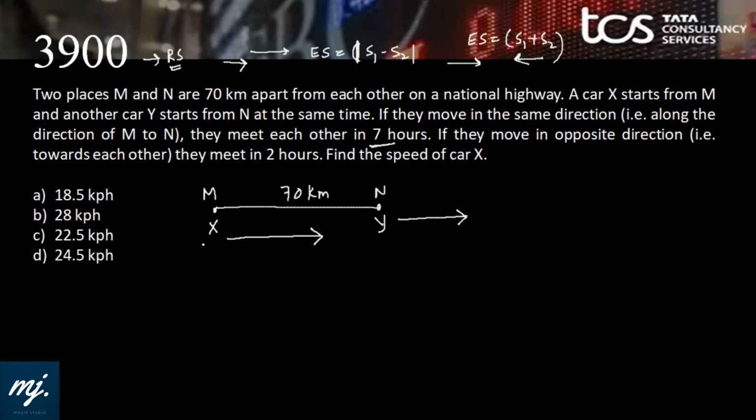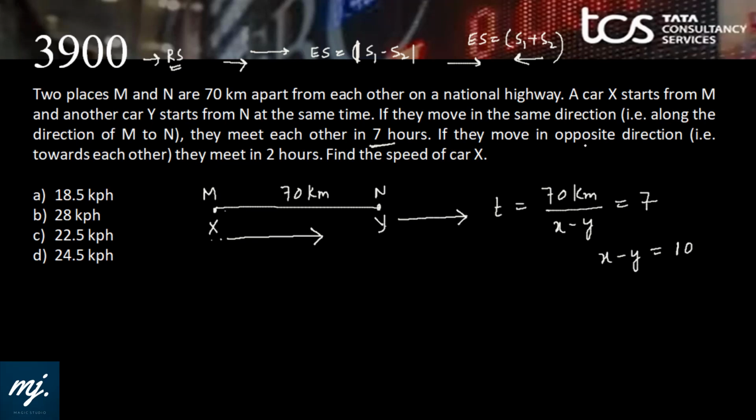Now let the speed of X be X. Obviously the speed of X should be greater than speed of Y, because then only X would be able to meet Y. So if speed of X is X and speed of Y is Y, we can say that since X is chasing Y, their effective speed is X minus Y, and time taken to catch would be the initial distance between them, 70 km, divided by their effective speed, that is X minus Y. This is given as 7 hours. That means X minus Y is equal to 10.